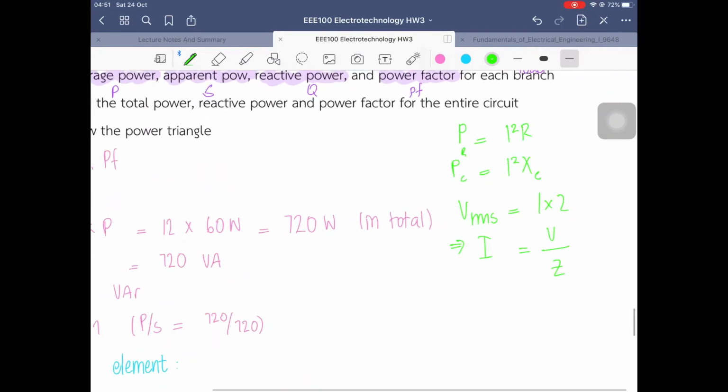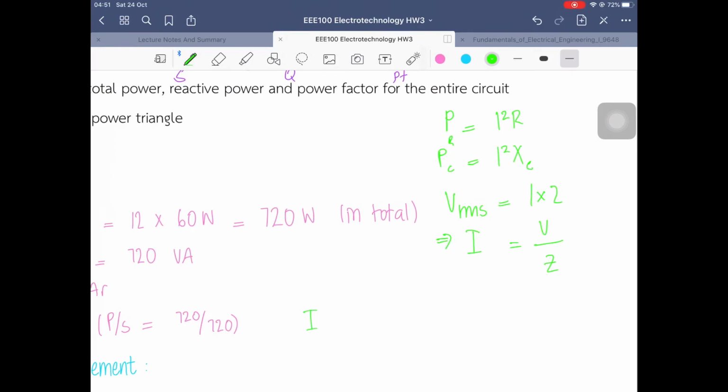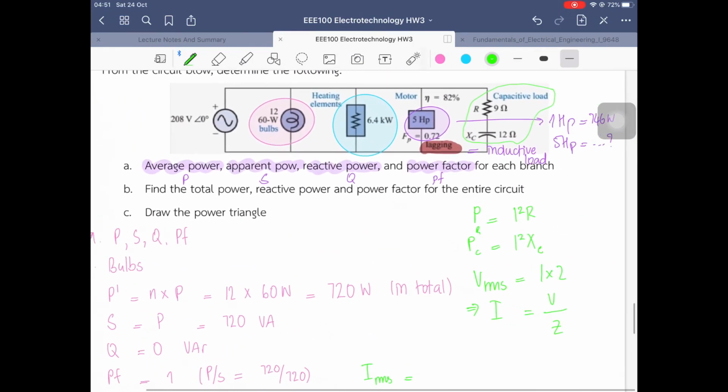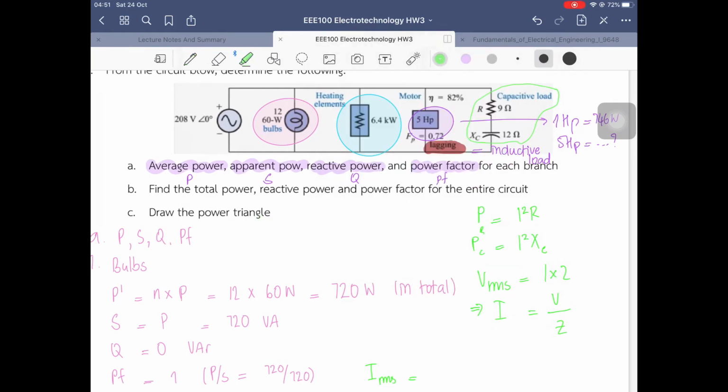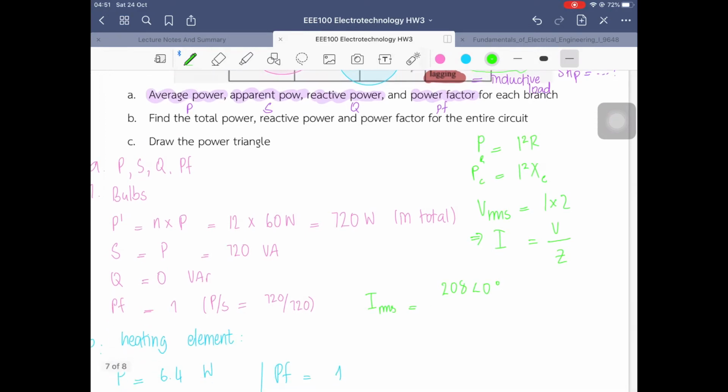So here we have given the VRMS, which is the source of the circuit. It is 208 volts, which is in polar form, not in rectangular form. So we have to convert again, and reverse it, to get the final product of the calculation.